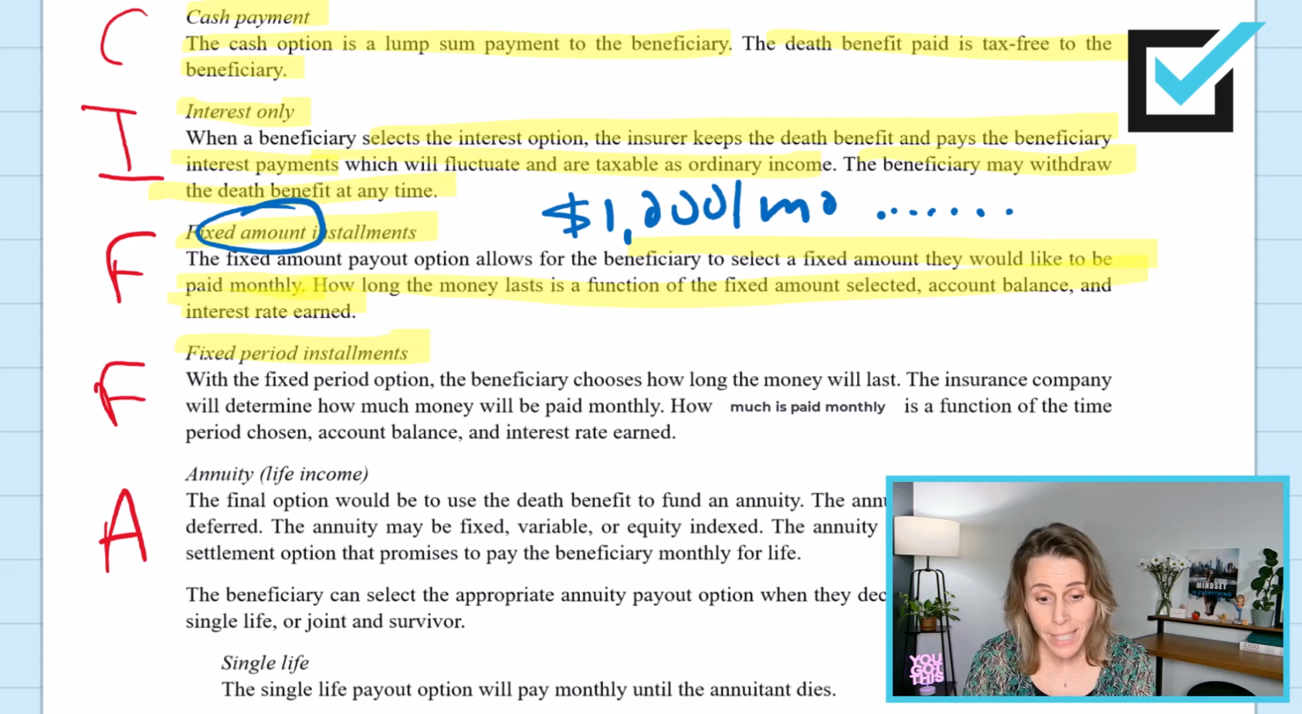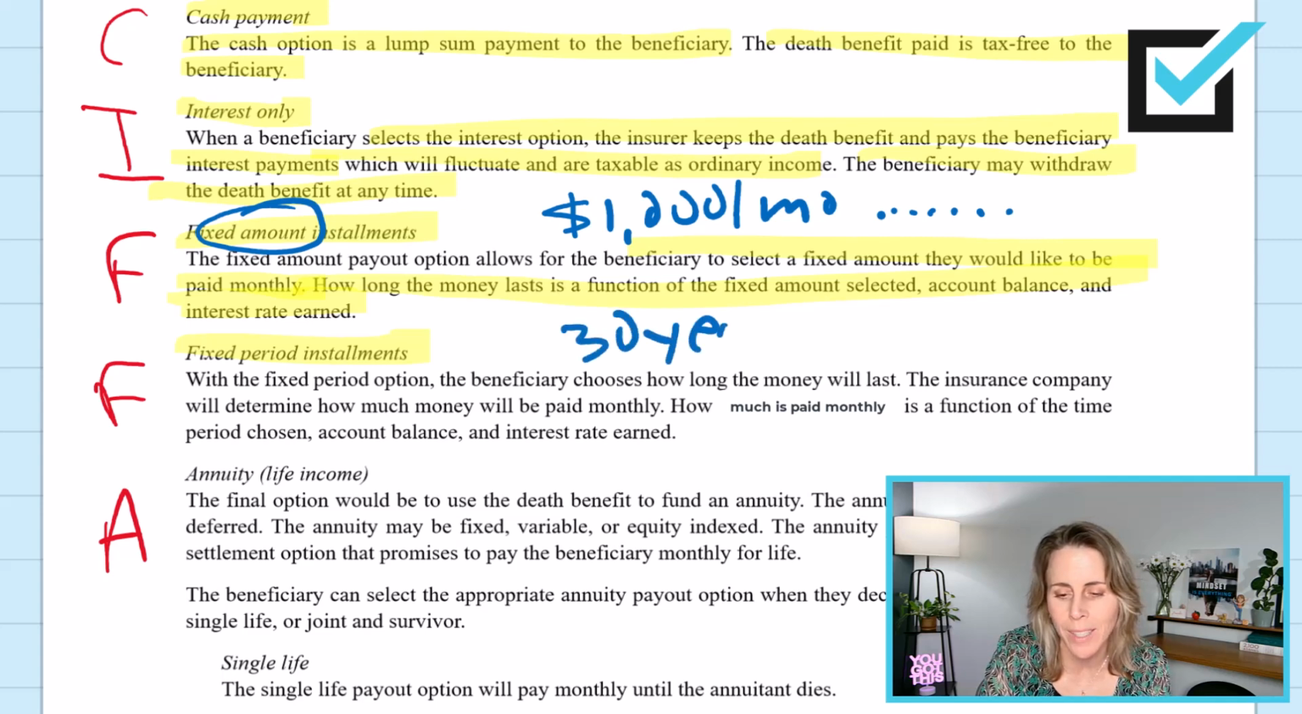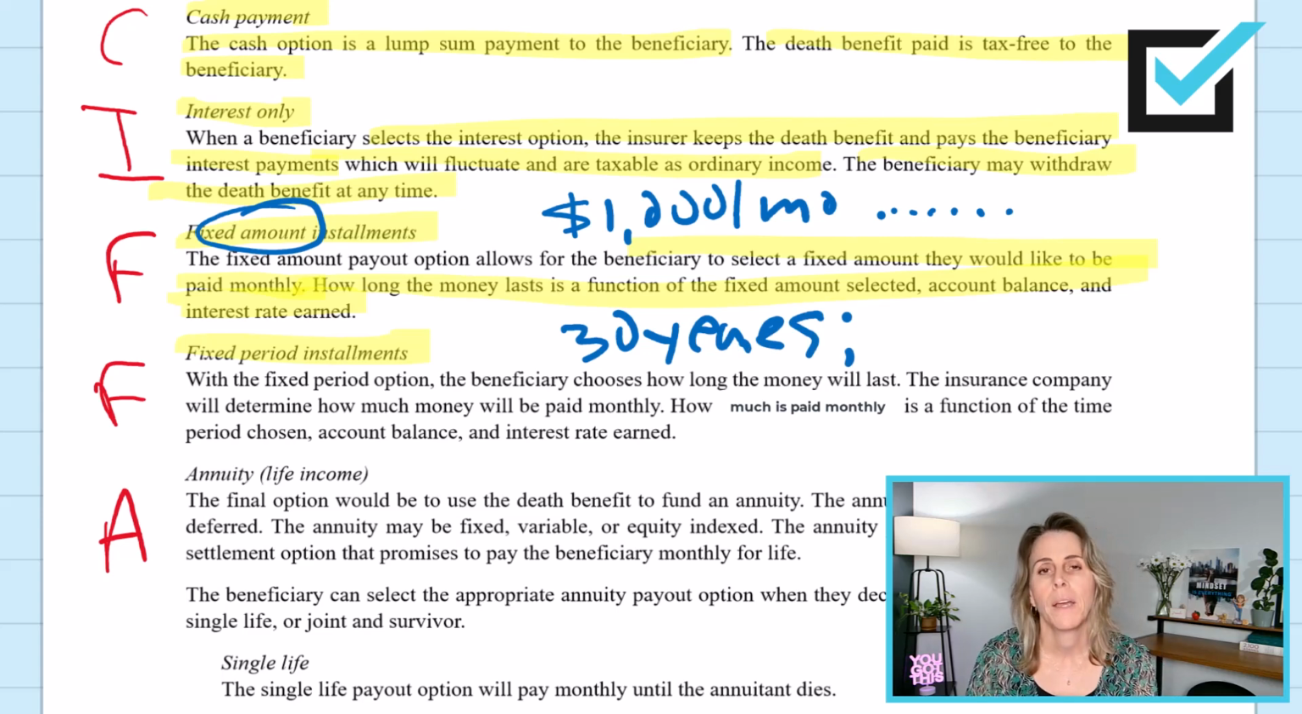Fixed period installments. In a fixed period installment, the beneficiary says, I'd like this money to last for a period of time. I'll just make up 30 years. The insurance company will then decide how much money they can pay out monthly based upon the face amount, how long the beneficiary has asked for the money to last, and the interest rate.